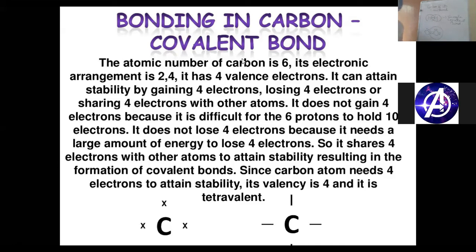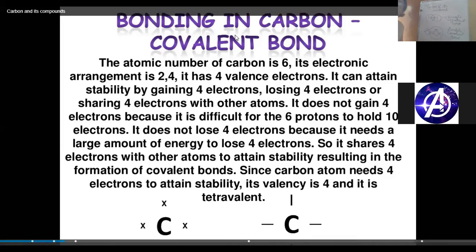But they have not shared a single pair, they have not shared one pair of electrons. Here they have shared 2 pairs of electrons, so it will be called a double covalent bond, right? The shared pair will be counted towards both, and we will find out how they have achieved the octet.